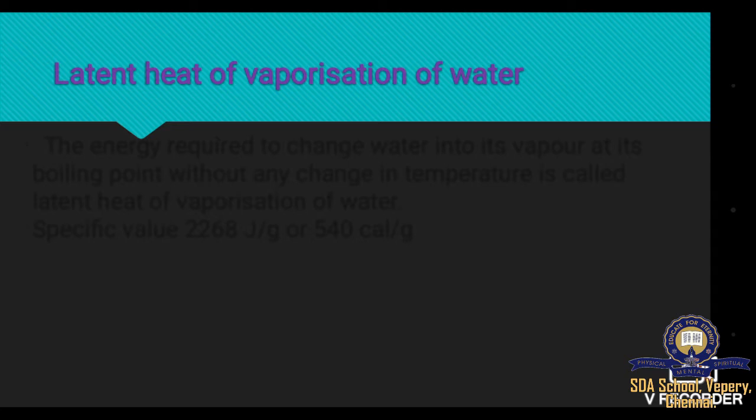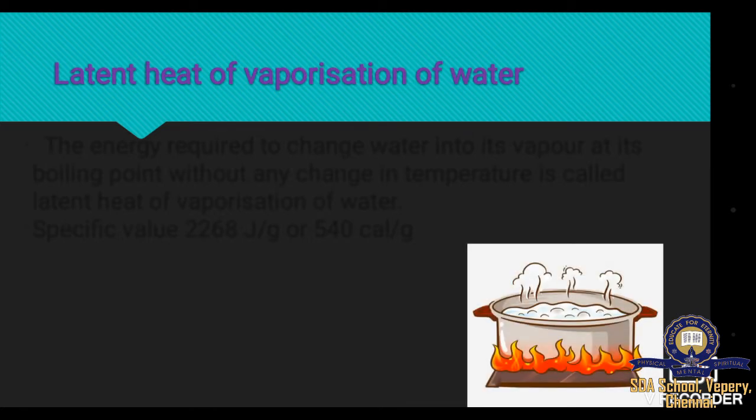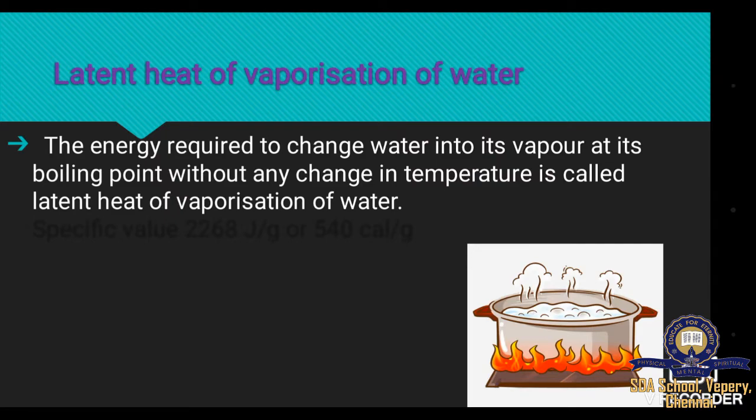The next similar property is latent heat of vaporization of water. Here we are going to heat water constantly and it will start boiling at 100 degrees Celsius. You will find that even though it is boiling constantly, the liquid changes to vapor, but the temperature will not increase unless and until the entire water is converted into vapor.